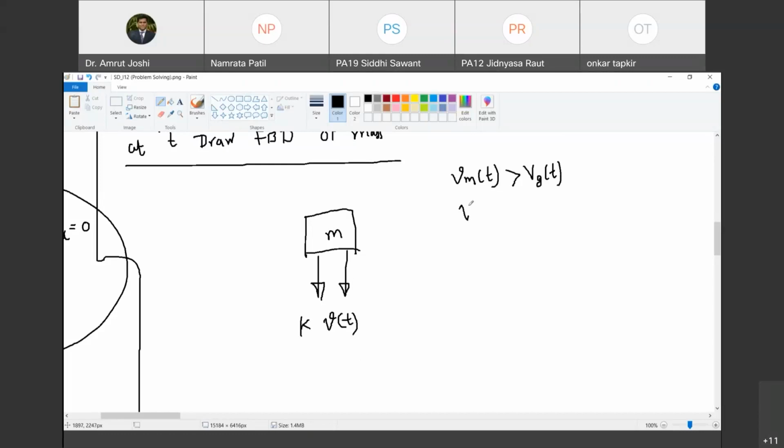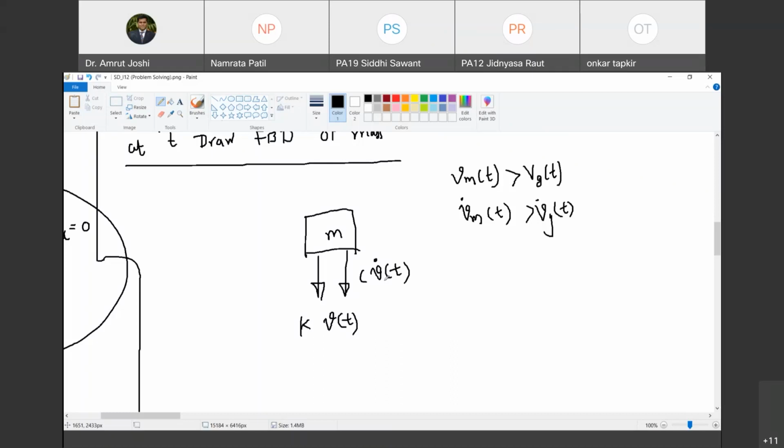I make an assumption that Vm dot of t is greater than Vg dot of t. With this assumption, can I write this force acting again downwards? And what is the value? C times V dot of t. What is V dot of t? Relative velocity of mass m with reference to the wheel base velocity. Are you with me? What else is missing in this diagram?